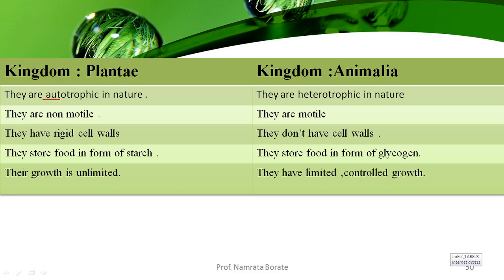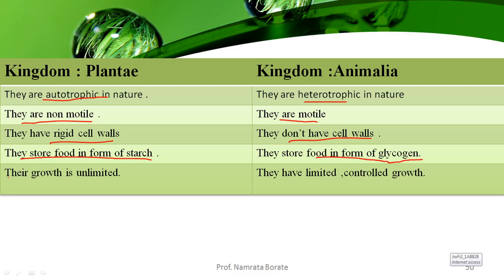Kingdom Plantae is autotrophic in nature, but here they are heterotrophic. They directly or indirectly depend on the kingdom Plantae. Plants are non-motile, and animals are motile. They can move from one place to another place. Plants have a rigid cell wall, but there is an absence of cell wall in kingdom Animalia. In kingdom Plantae, the reserve food material is in the form of starch, but here the reserve food material is in the form of glycogen or fat.